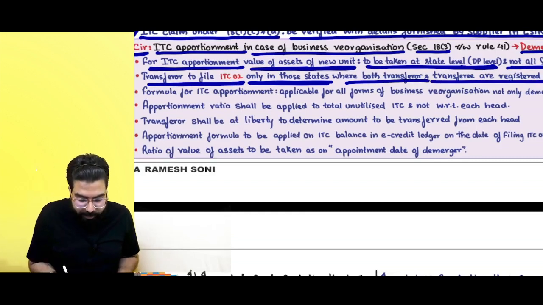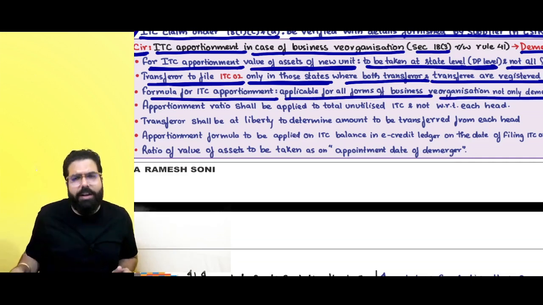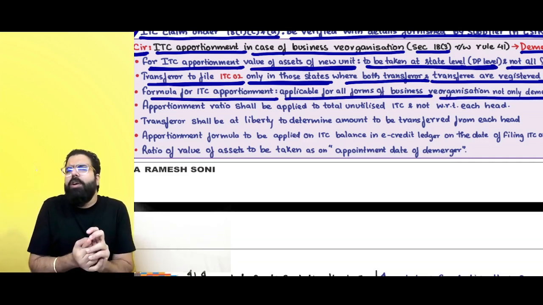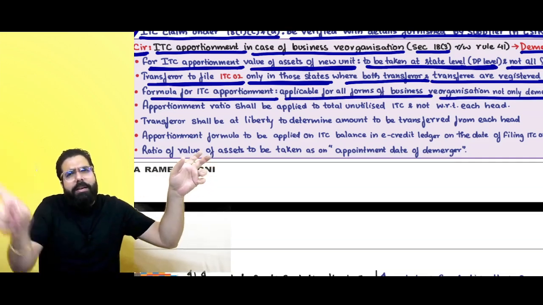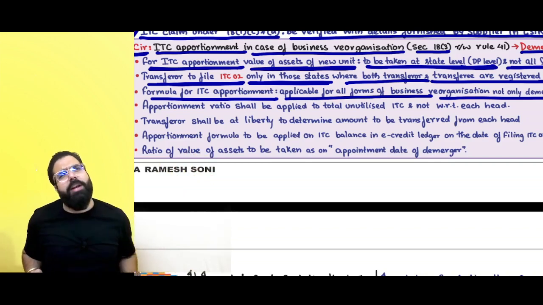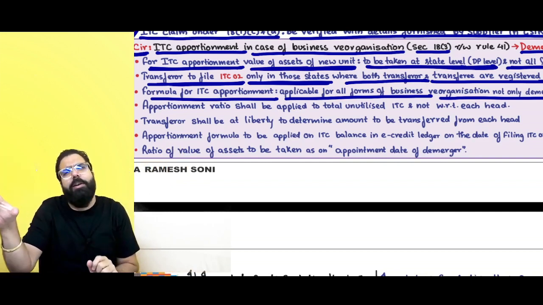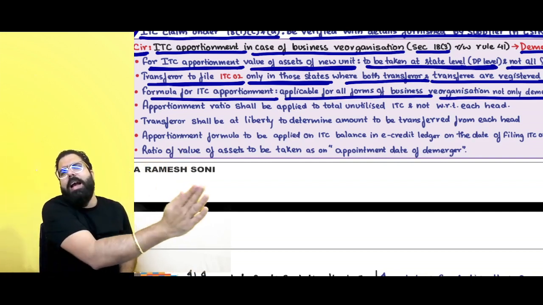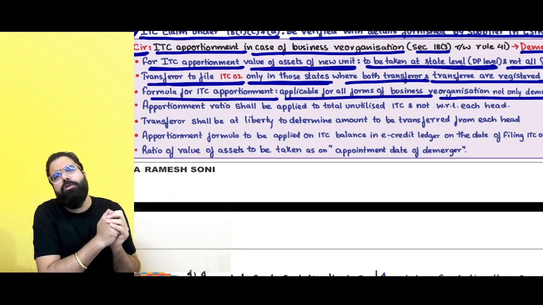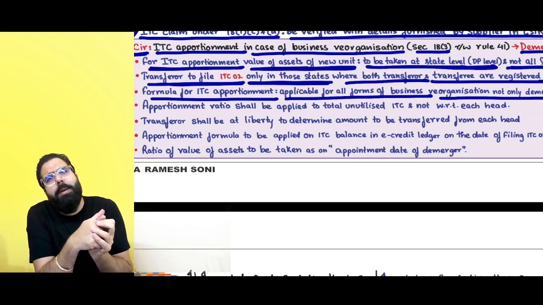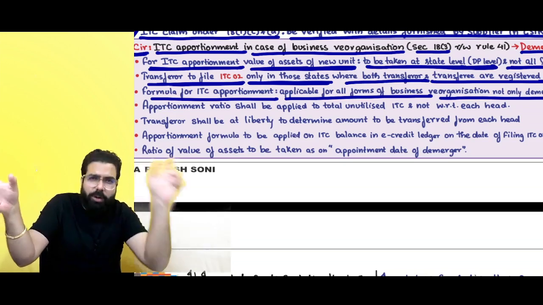Sir, the formula for ITC apportionment is applicable to all forms of business reorganization and not just demerger. Sir, is it only that when demerger is happening, then we'll apply this formula of transferring on the basis of asset ratio, or is it for any kind of business division? For example, there is a business which is being continued by a father and a son. Son is telling, I want to separate my business. Now, when the son has separated the business, in that scenario also, can this apportionment formula be applied? Government went ahead and clarified this apportionment formula basically on the basis of the assets ratio.